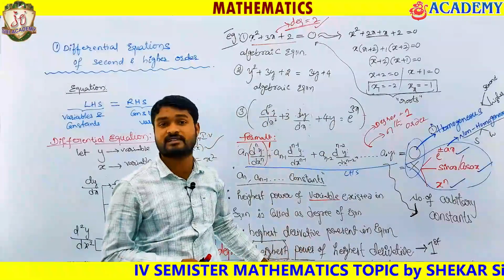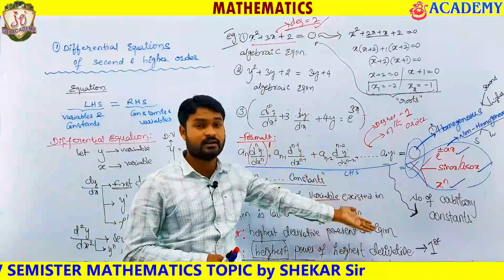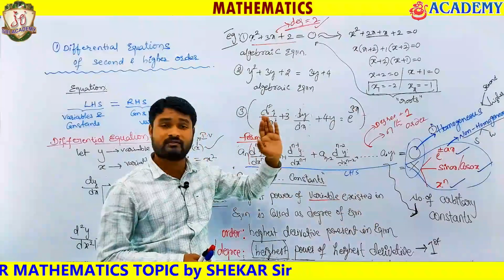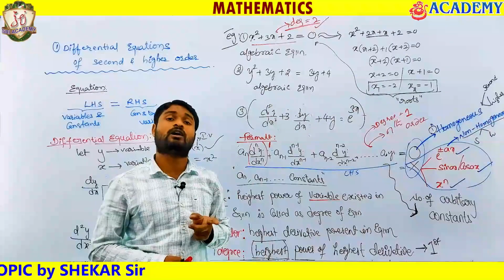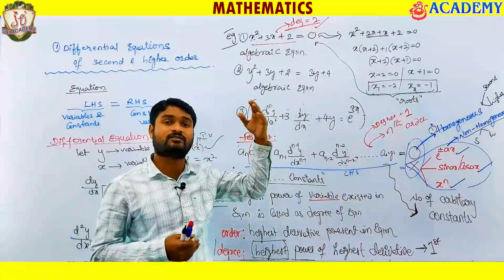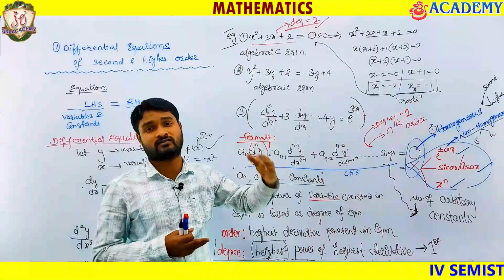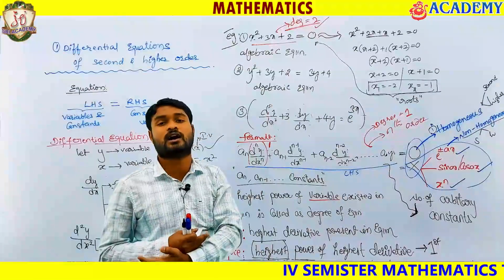Now when we solve a differential equation, we are not basing it on the degree. We are considering degree equal to 1, we are not going for higher degrees in differential equations at your diploma level. Now what we are learning is only order. We are varying the order from second order, third order, fourth order, fifth order, up to higher order, and we are trying to solve for the answers.